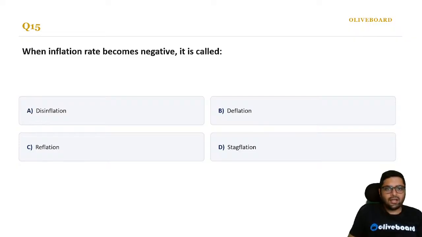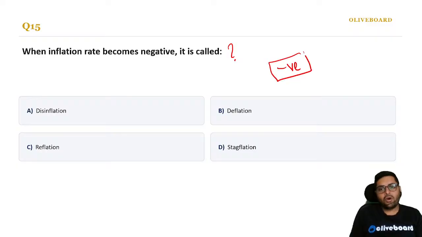When the inflation rate becomes negative, it is called what? So negative inflation. The exam will always have these two options, disinflation and deflation. Now which one is the correct one? Who can tell me?